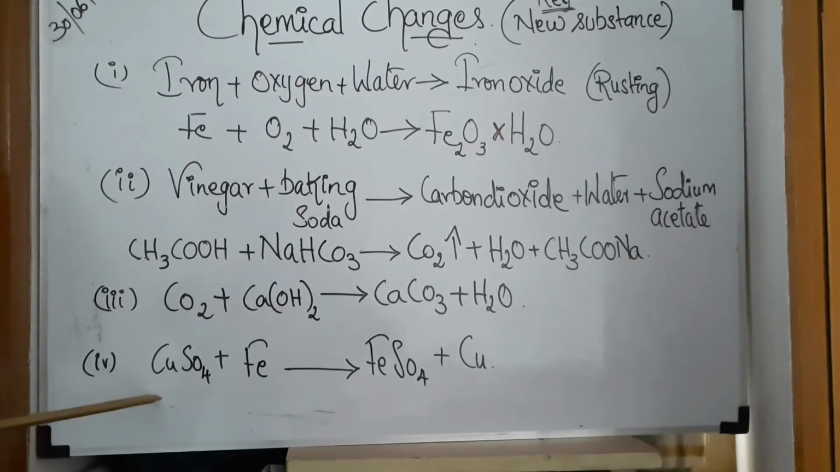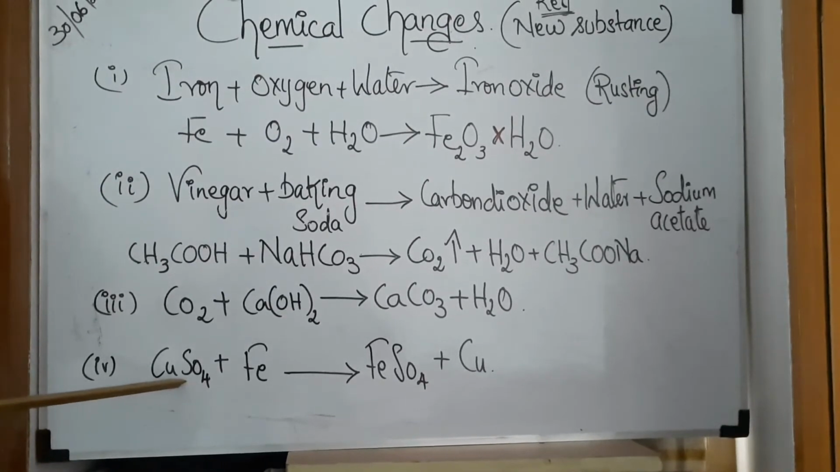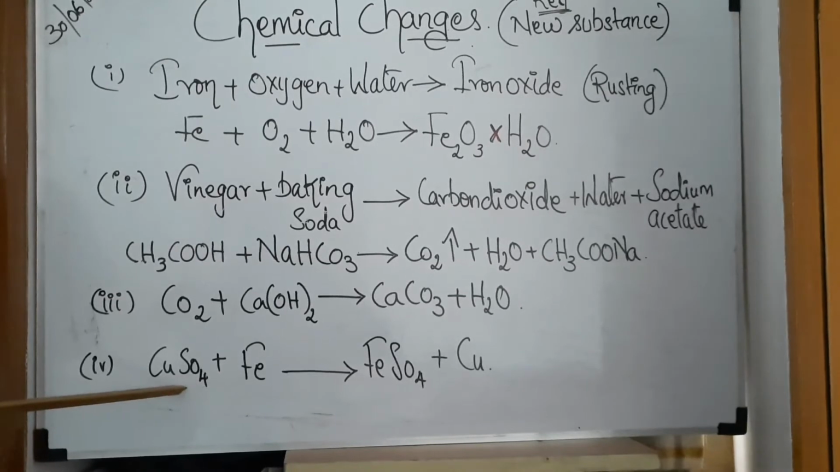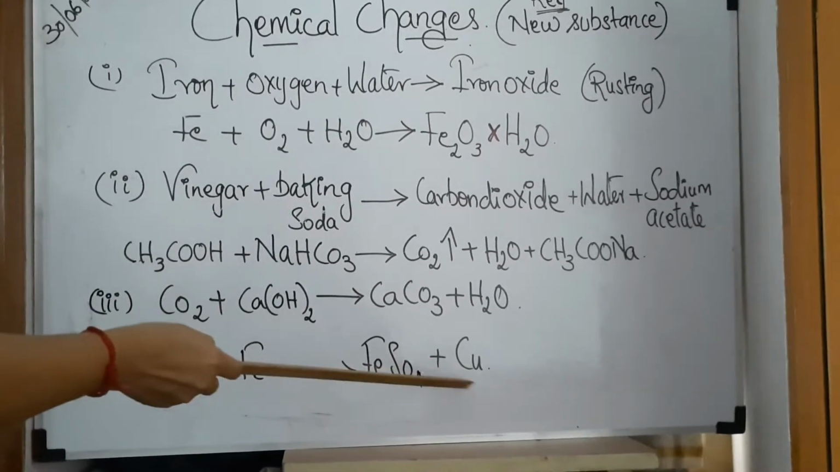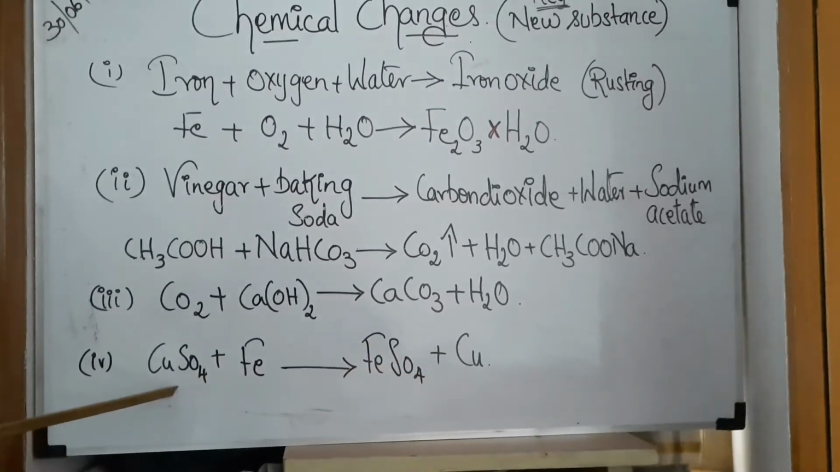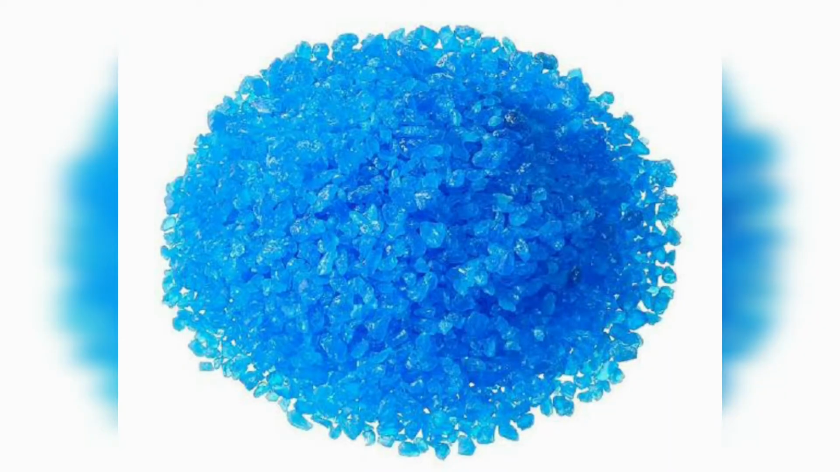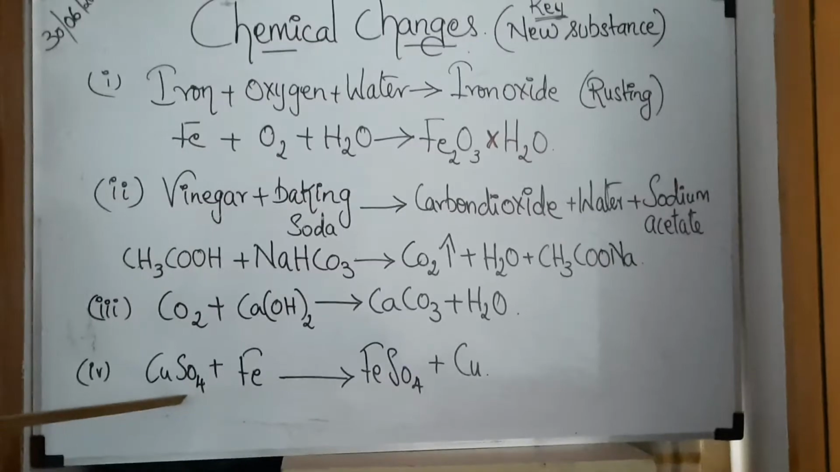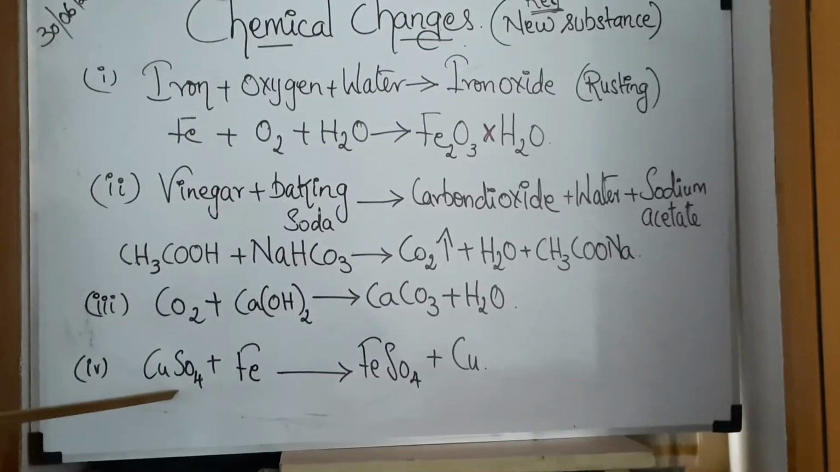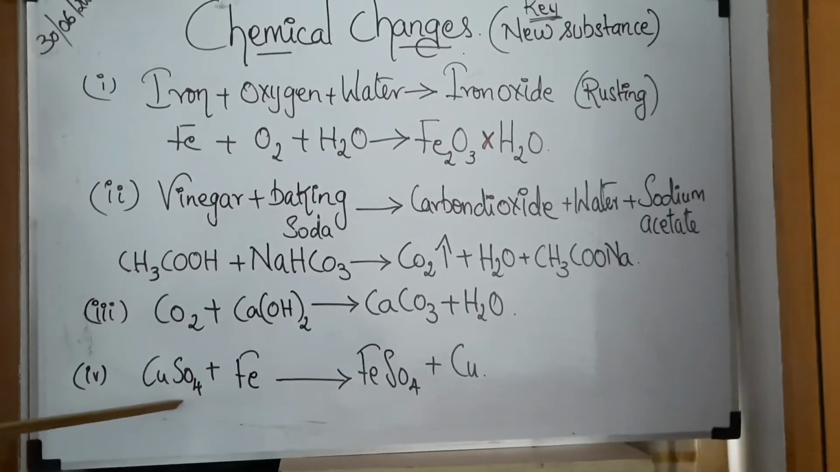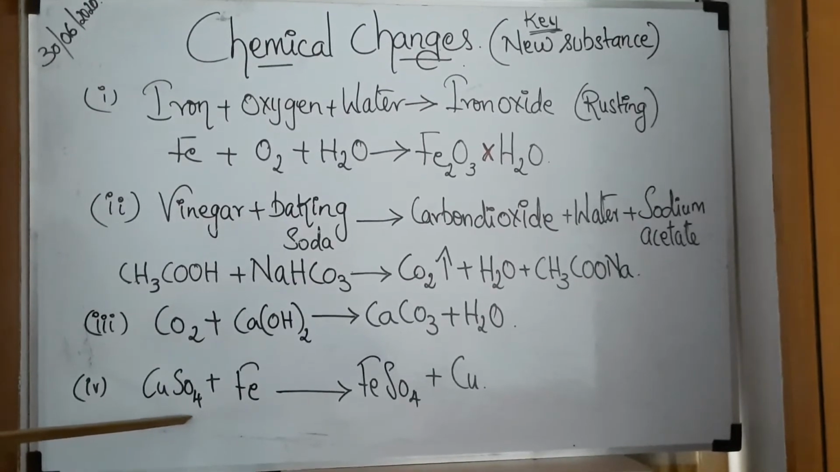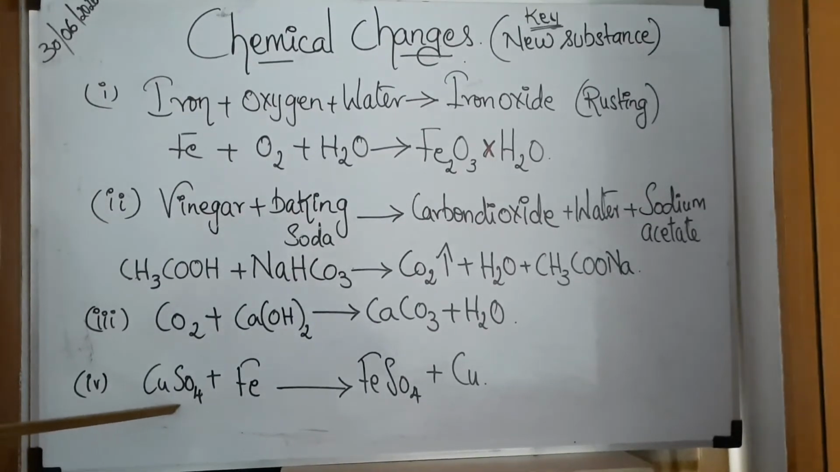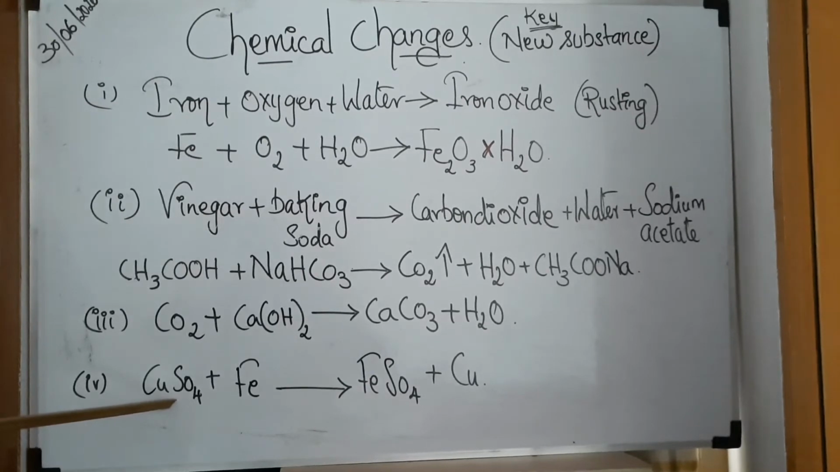Children, the next chemical reaction or the chemical change that takes place is CuSO4 plus Fe gives FeSO4 plus Cu. What is this CuSO4? Copper sulfate. Very beautiful looking color it has got. If I happen to take you to the lab, I would have shown you. Copper sulfate crystals are very beautiful to look at. It's somewhat bluish color. Ask your mom to show her sari which has this copper sulfate color. It looks very beautiful, okay?